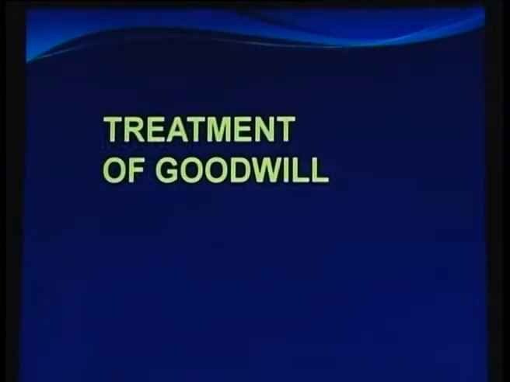When a new partner comes into the business organization, there is a change in composition. We have to deal with many accounting aspects. Among it, first of all, which we have to learn in detail is treatment of goodwill. In our previous lectures, we have learned already the valuation of goodwill, which is to be done by following either of the three methods, that is average profit method, super profit method and capitalization method.